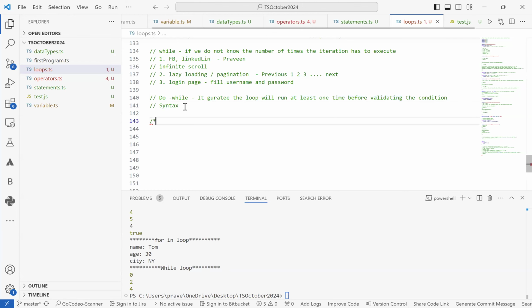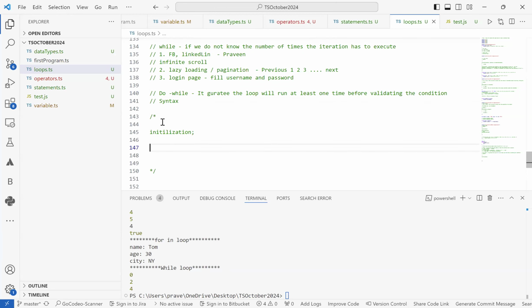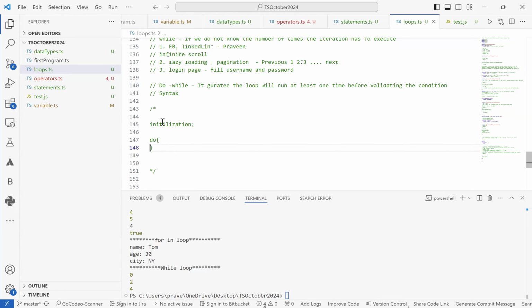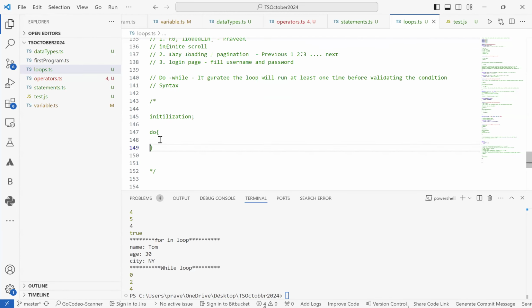The syntax for the do while loop is again close to the while loop, where we do the initialization first. Initialization of the variable will be done first, and then it starts with the do keyword. Whatever code or test script we write, that means the block of code, goes inside the curly braces.